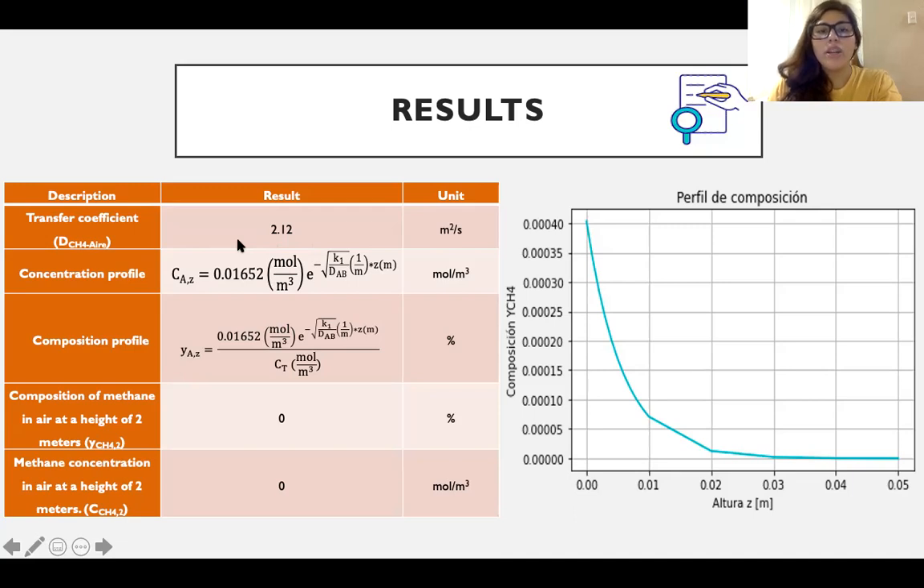After solving the differential equation, we obtain the concentration profile that is in the second row. Replacing, we obtain the composition profile, and evaluating at 2 meters, the result was almost zero for the composition and concentration. The graph on the right was made to predict how the methane composition changed over a range of height.